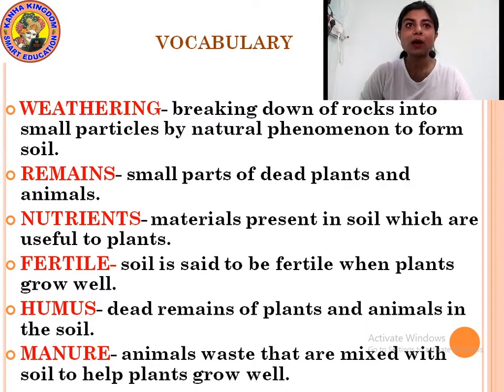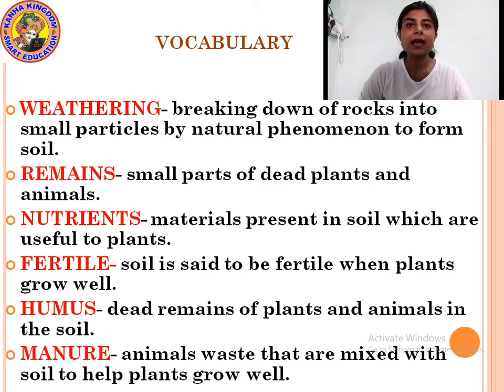Then our next word is fertile. F-E-R-T-I-L-E. Fertile means to make something more beneficial and good. Here fertile means soil is said to be fertile when plants grow well.